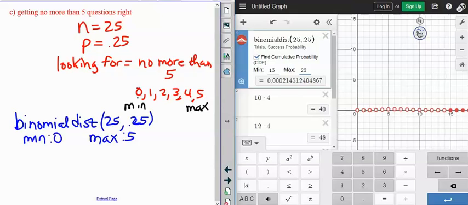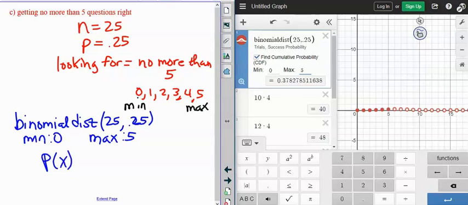All right, so put that in Desmos, and let's do that. Again, we have a 25, we have the 0.25, we're going to do 0 here, and we're going to 5. So no more than 5 means that. All right, so it's a chance of it happening.